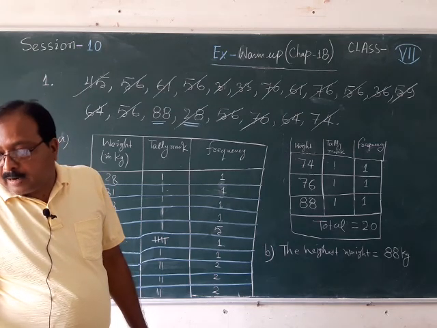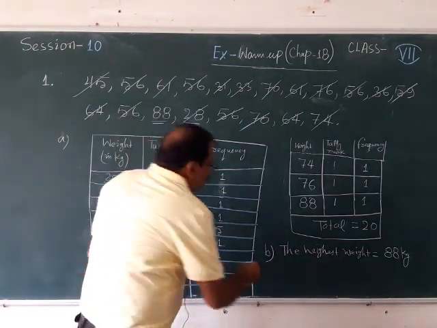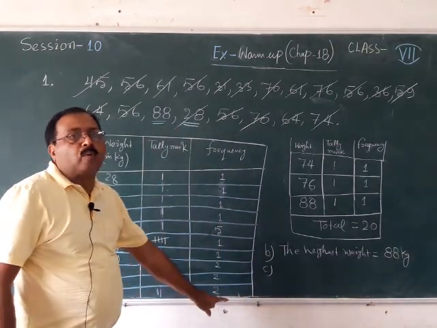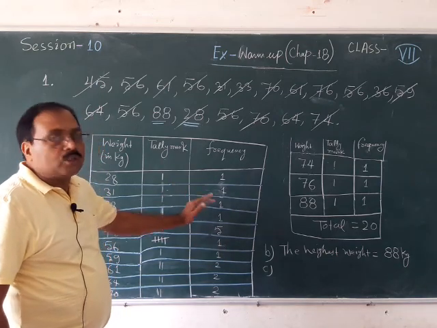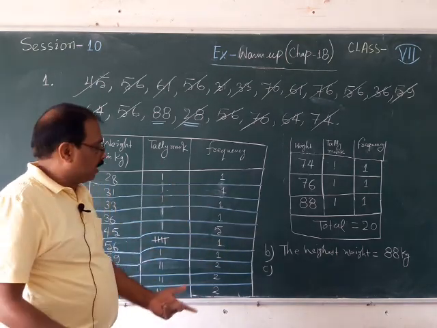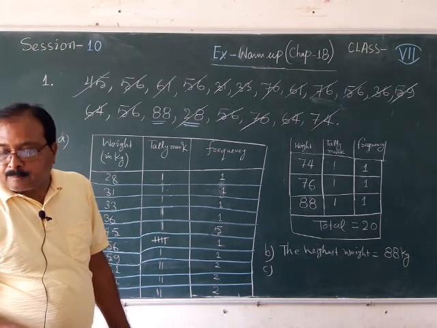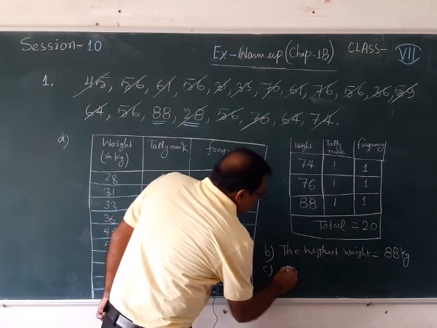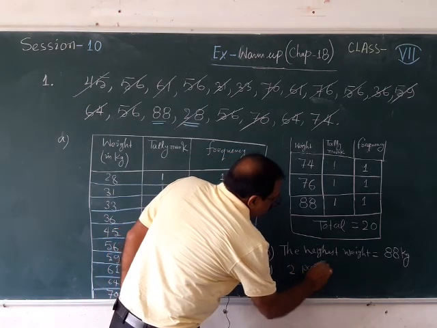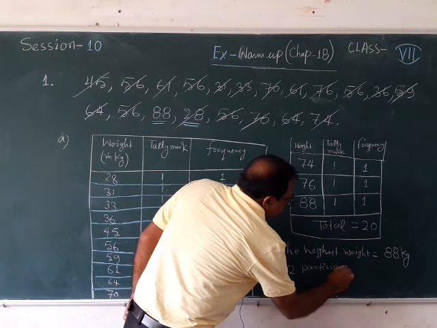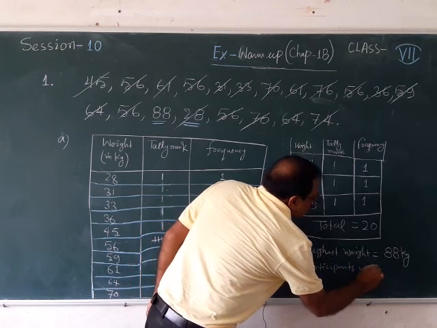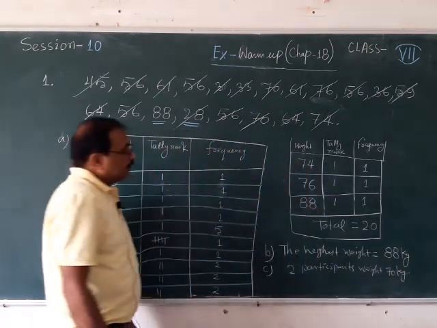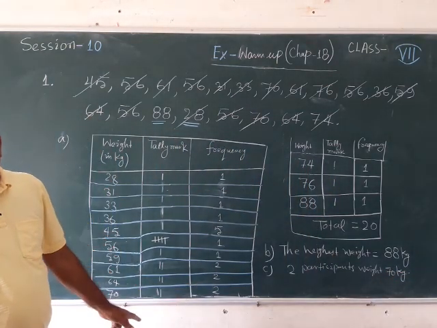C number, how many participants weigh 70 kg? So, C number, you can see 70 kg. How many participants are there? 2 participants. Now, after arranging it, you can give all the answers very quickly and fast. So, 2 participants weigh 70 kg. How many participants are having 70 kg? 2 participants. Then this is C number.